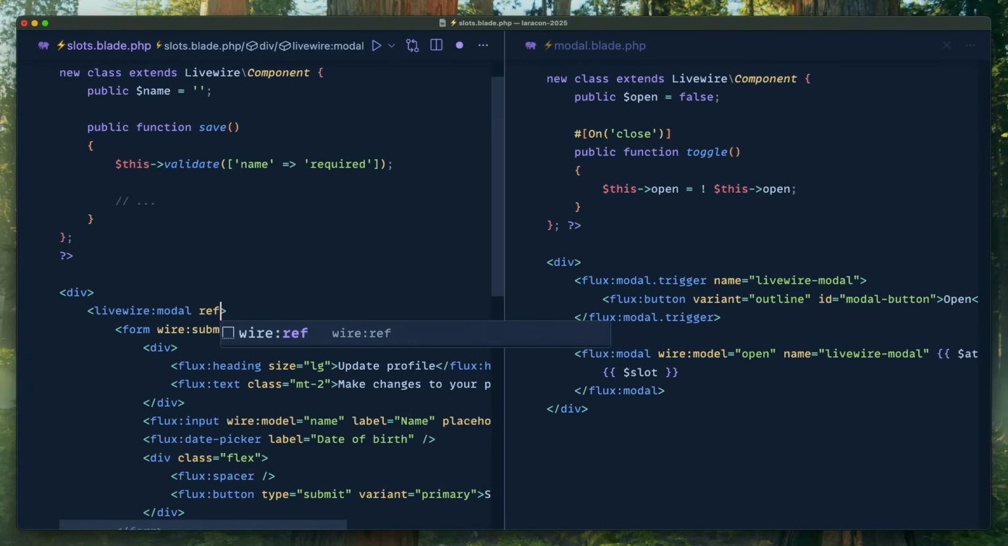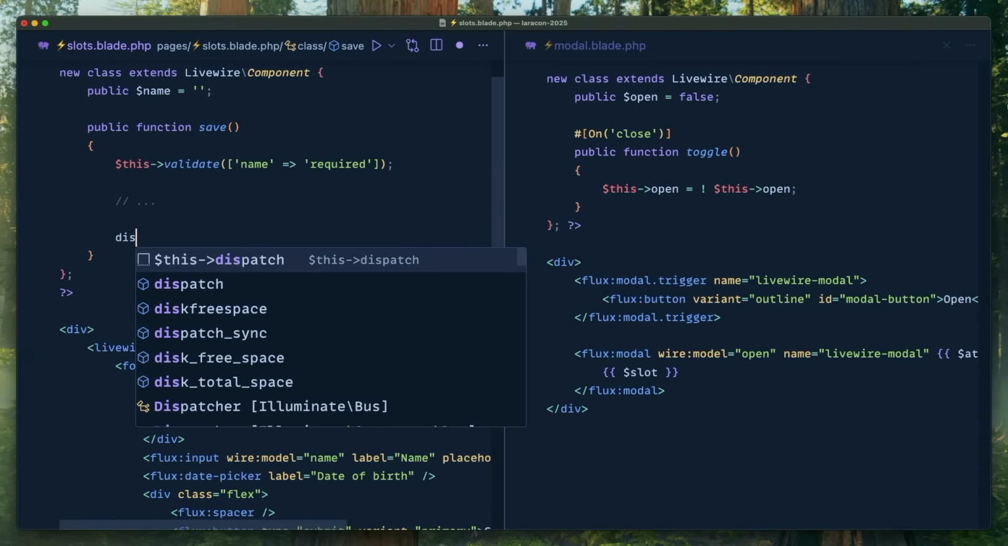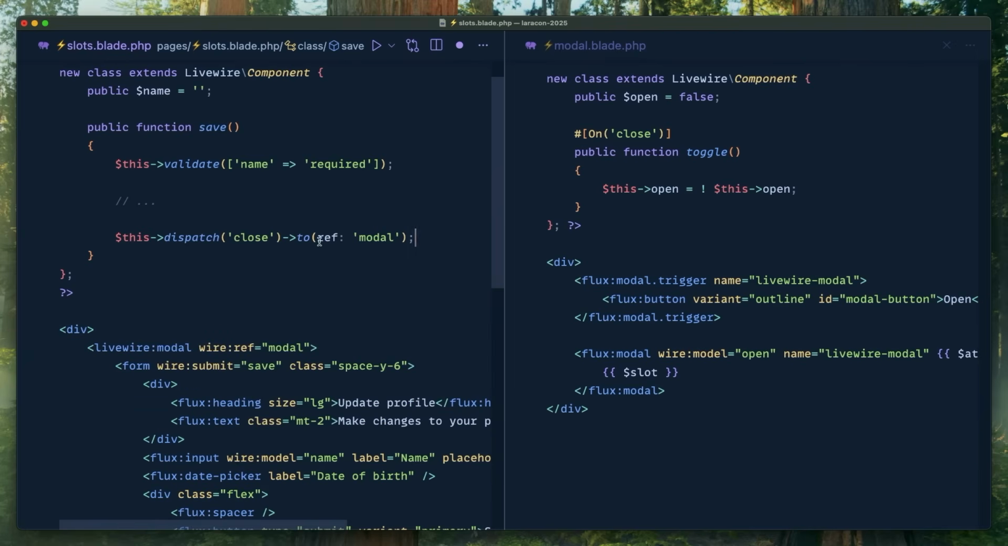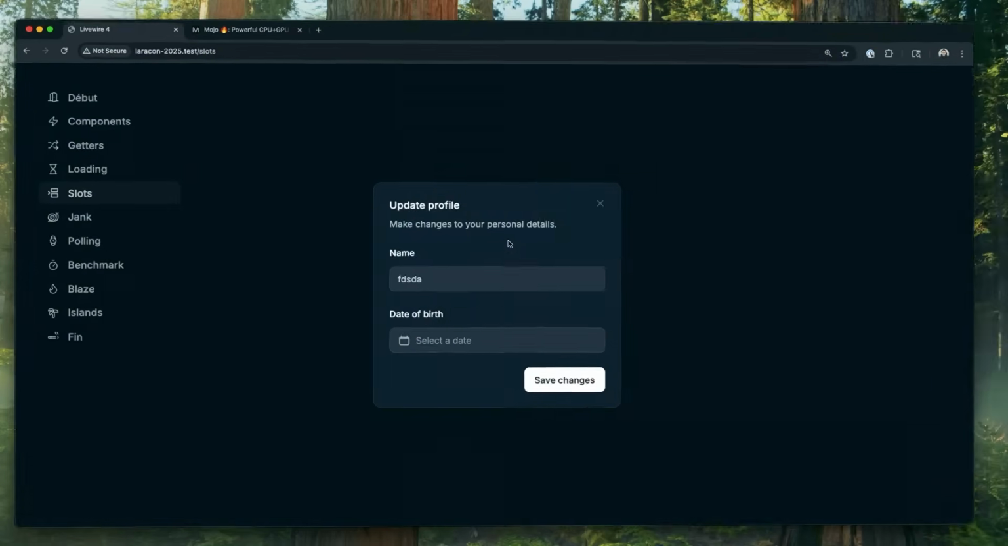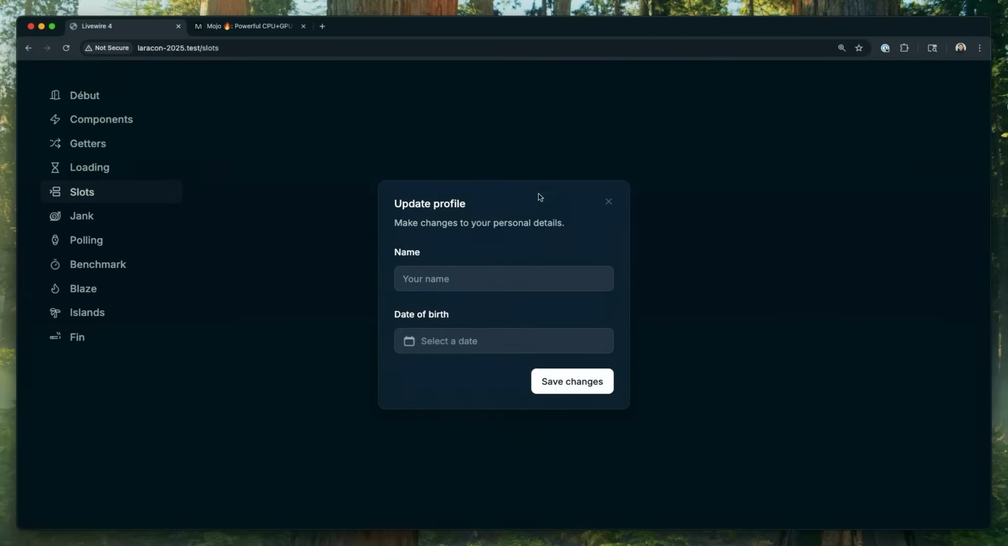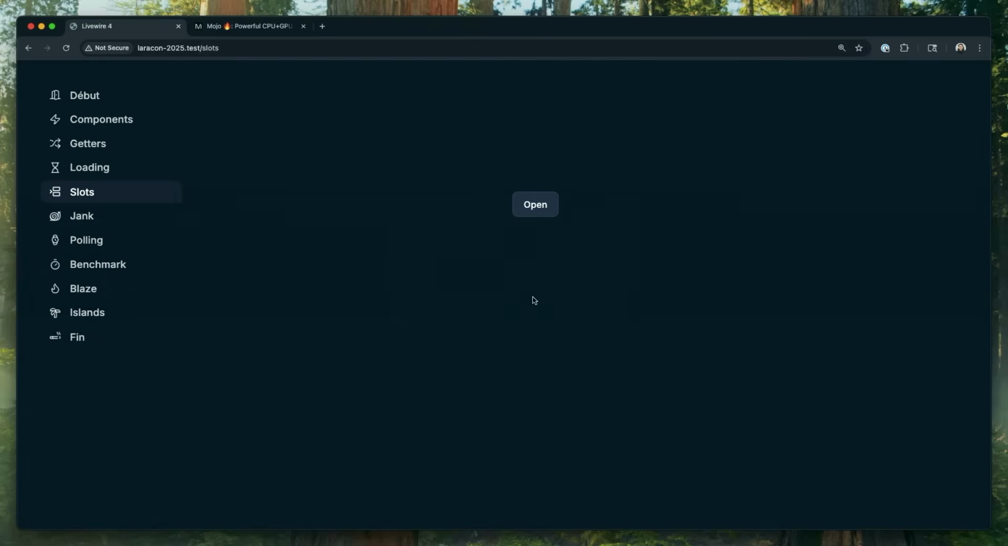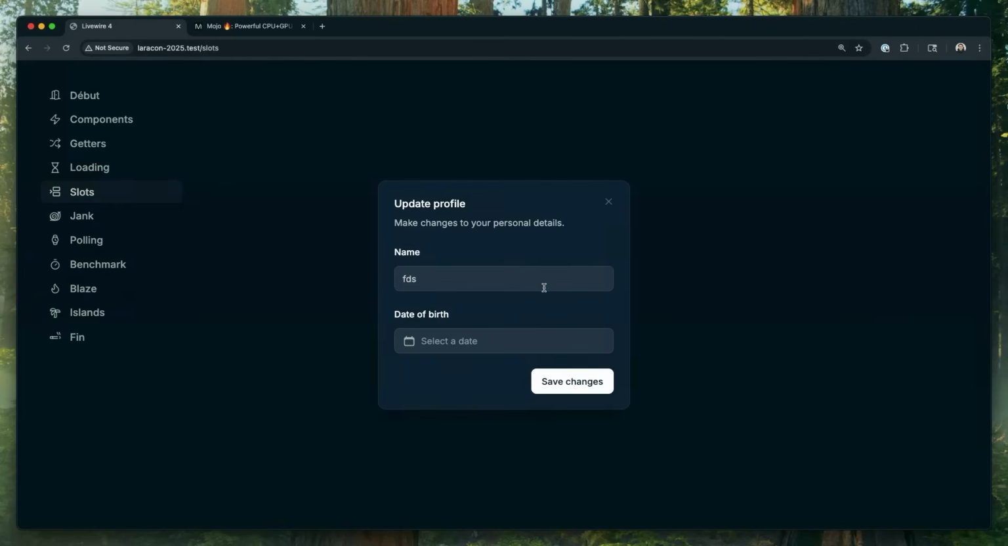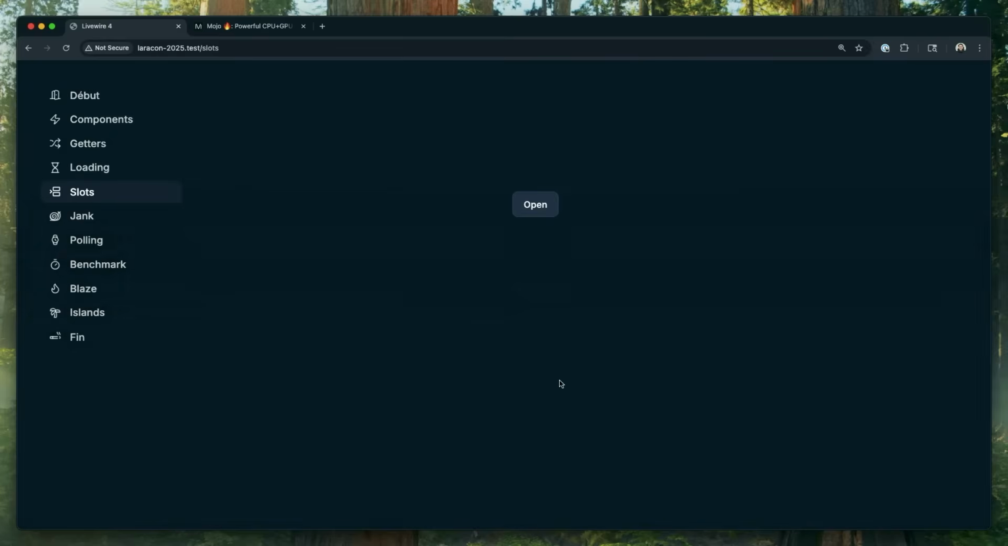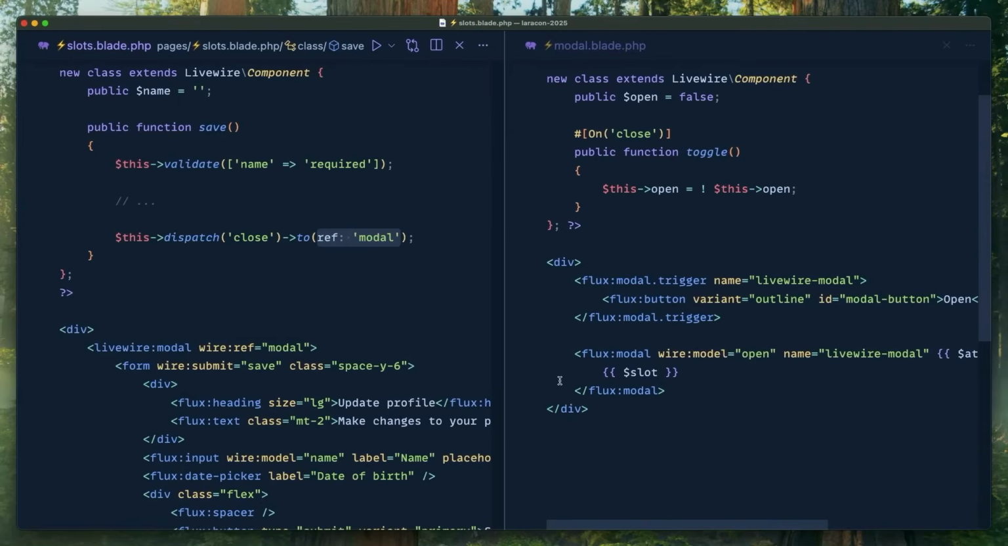So we have this wire ref modal. We have refs in Livewire now, and then you could do something like dispatch close to the ref modal. So now when you fill this thing out like this, fill it out. And it closes, right? Because it dispatched and then it did it to the ref. So there you go. That's refs, that's slots, that's attributes. What do you think?